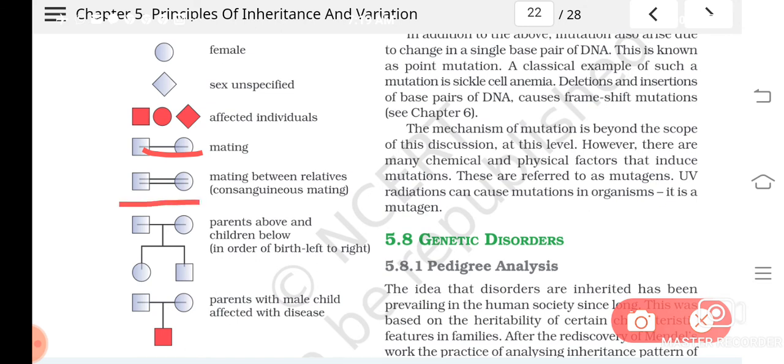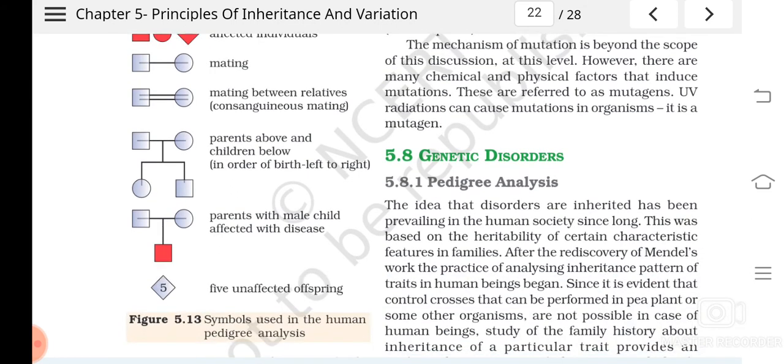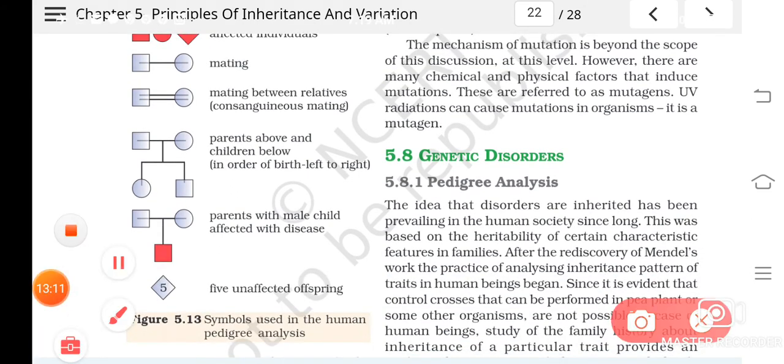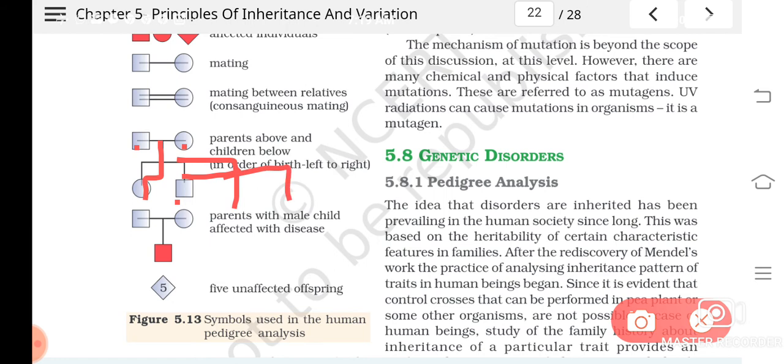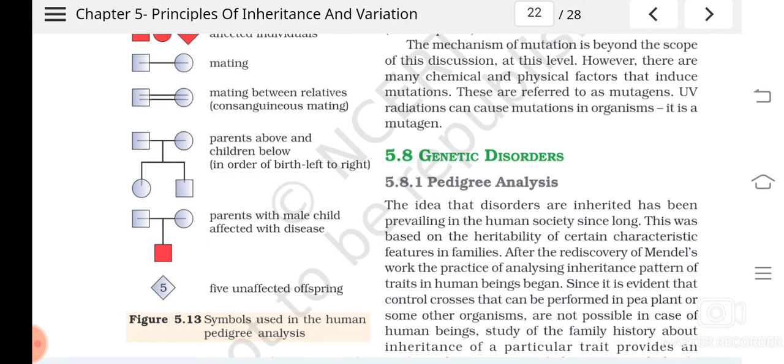Then parents and children are represented like this. This shows that this is the father and this is the mother, and they have two children, one girl and one boy. And if they have more, then it will be represented in this order. So this shows the pedigree analysis.